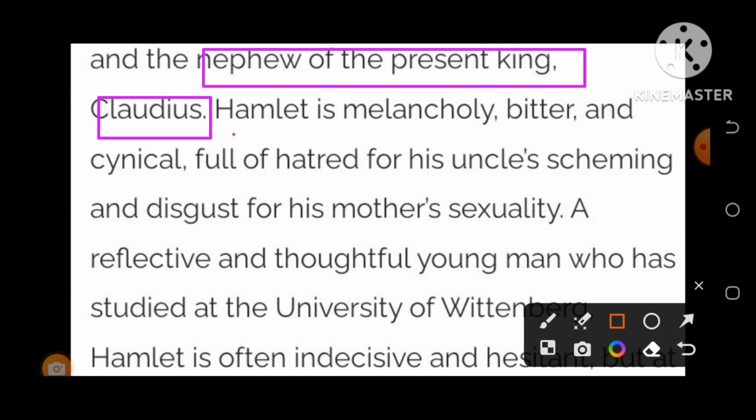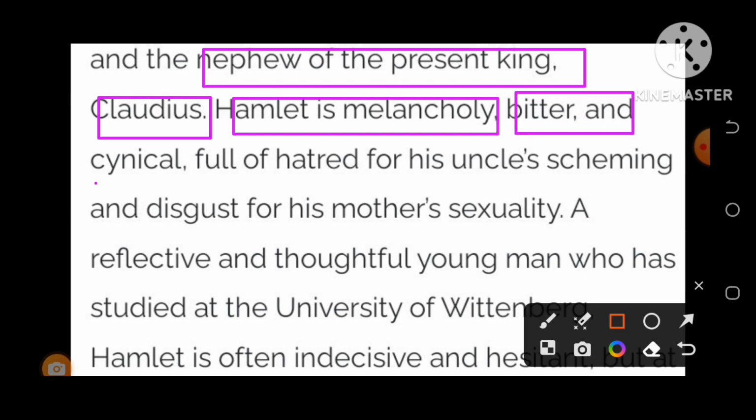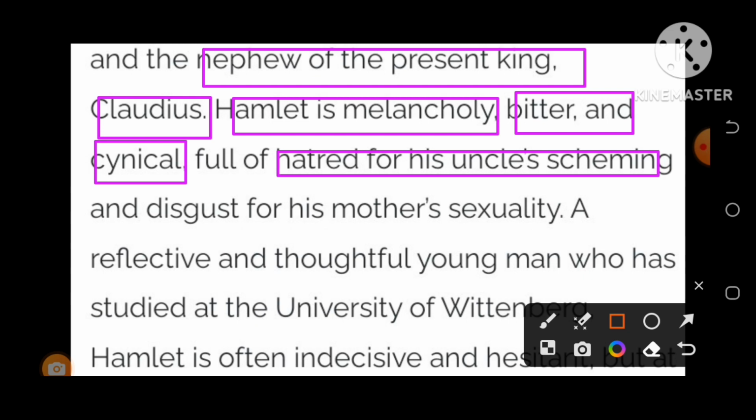If I talk about the character Hamlet, he is very melancholy, bitter and cynical, and full of hatred for his uncle's scheming, because, as I have already told, he has murdered his father.